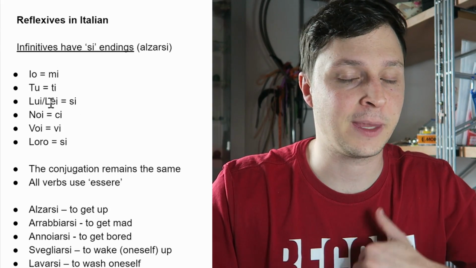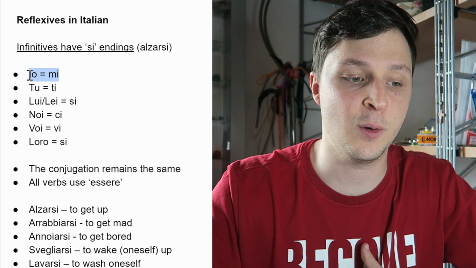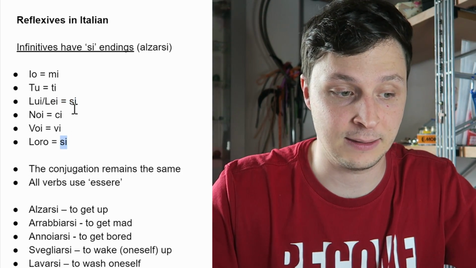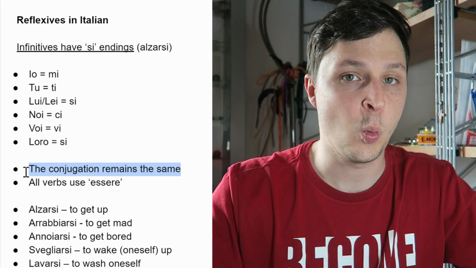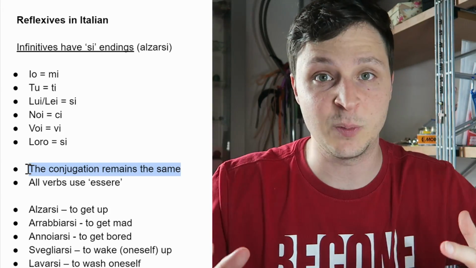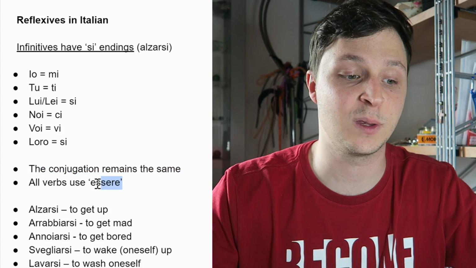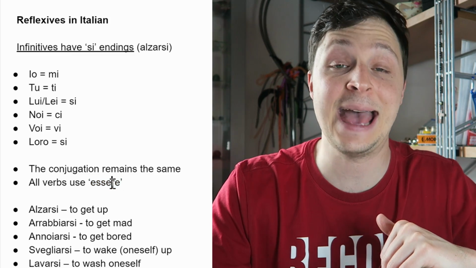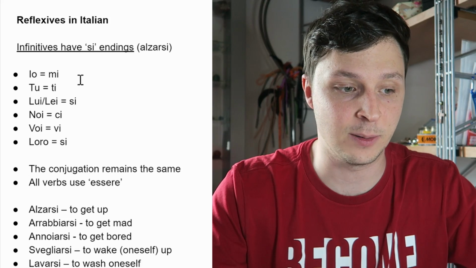When you conjugate them, you will add a pronoun, and the pronoun depends on the person, as always. So here you go. Io, mi; tu, ti; lui, lei, si; noi, ci; voi, vi; loro, si. The conjugation of the verb will remain the same. If you're going to use passato prossimo, use passato prossimo. If you're using present, use present. You can put a reflexive verb in any verb tense. The only thing I want to remind you is that when you use passato prossimo, an avere verb will always actually be essere. So essere will be the auxiliary verb of any reflexive verb, okay?